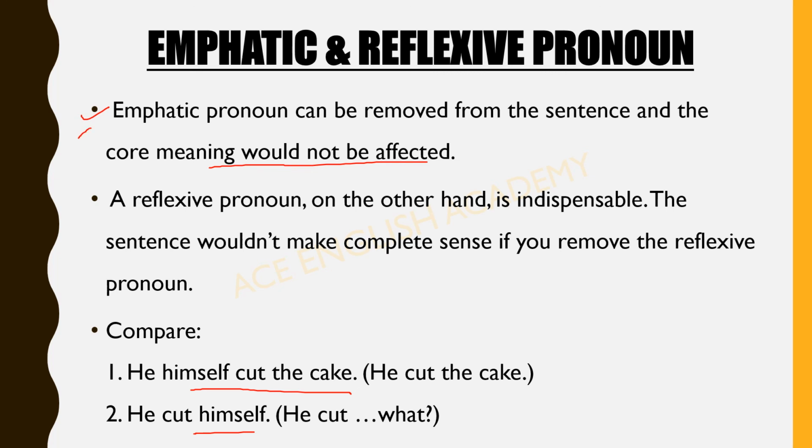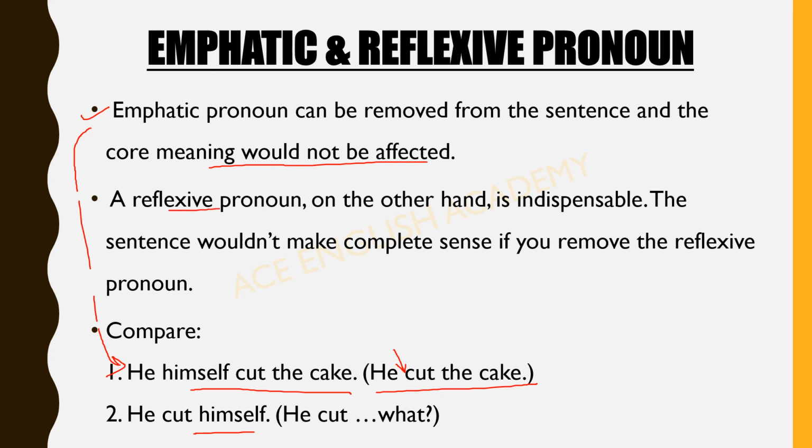For example, he himself cut the cake. So "he cut the cake" is also a sentence. By removing himself, we can still understand the message of the sentence.